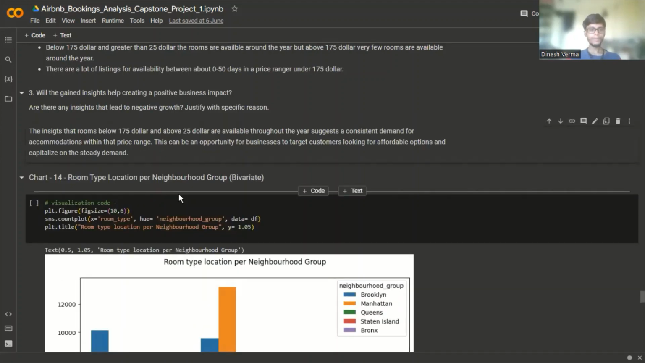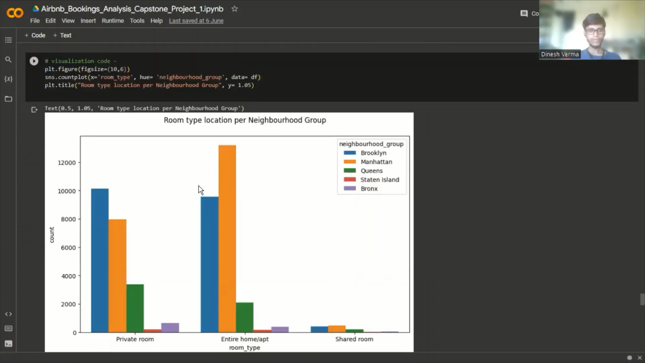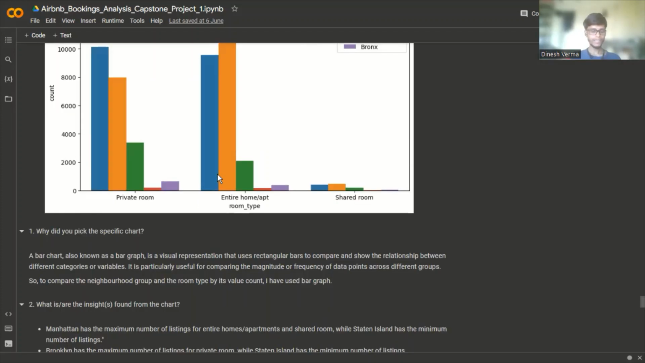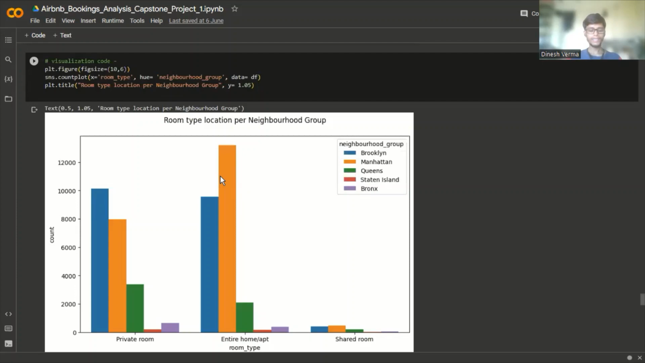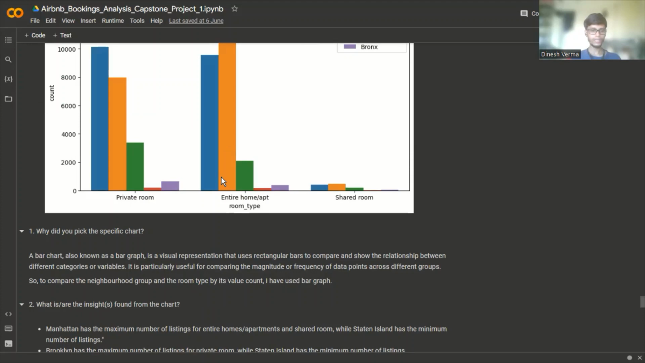Room type location per neighborhood group, that is bivariate analysis. From this bar graph, we can clearly see that Manhattan has the highest number of listings for entire home or apartment and shared room, while Staten Island has the minimum number of listings. Brooklyn has the maximum number of listings for private room, while Staten Island has the minimum number of listings.